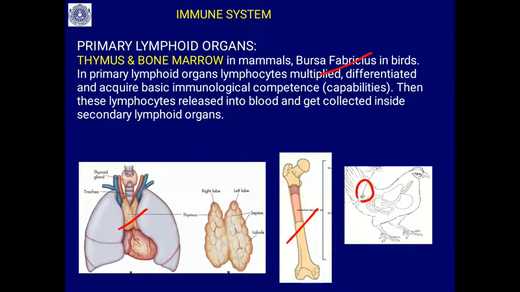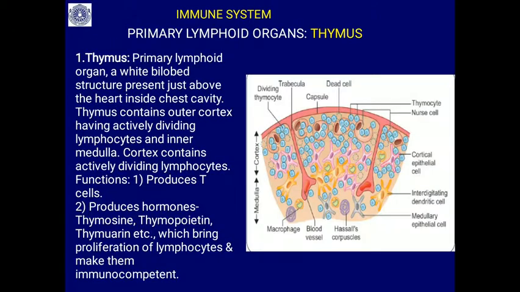Primary lymphoid organs produce lymphocytes. Lymphocytes are multiplied, differentiated, and they acquire basic immunological capabilities; immunocompetence will be acquired in these primary lymphoid organs. Then these lymphocytes are released into the blood, and they get collected and wait in the secondary lymphoid organs to study the foreign particles or pathogens that get into our immune system. So this is the thymus and this is the bone marrow. These are primary lymphoid organs.